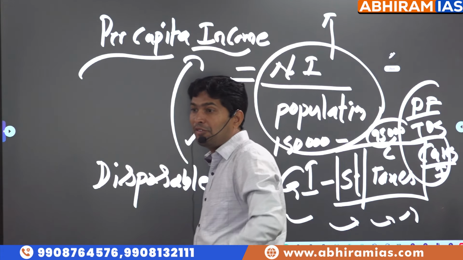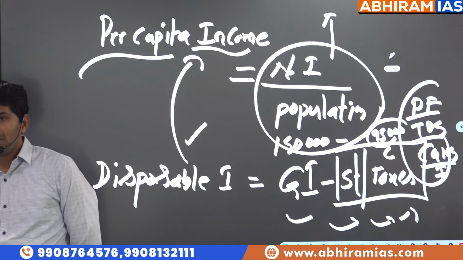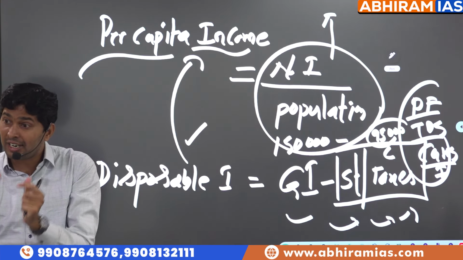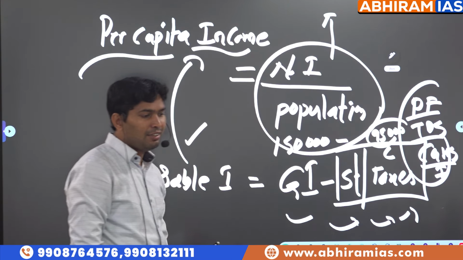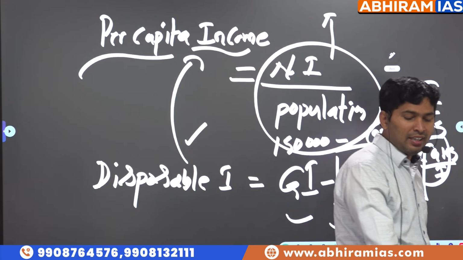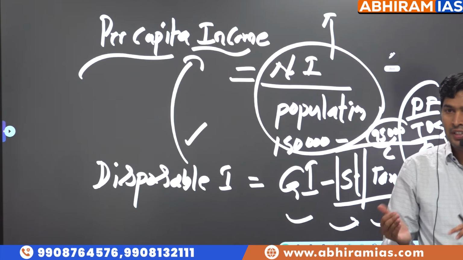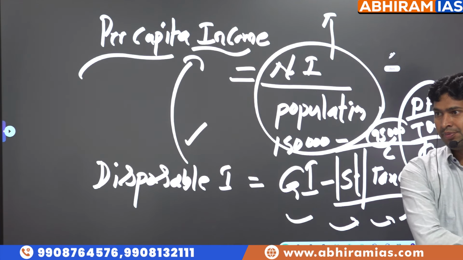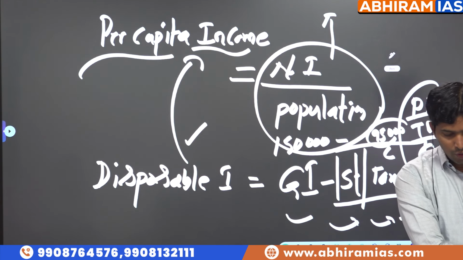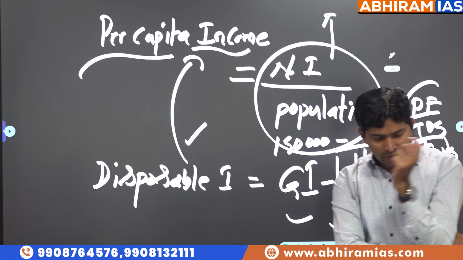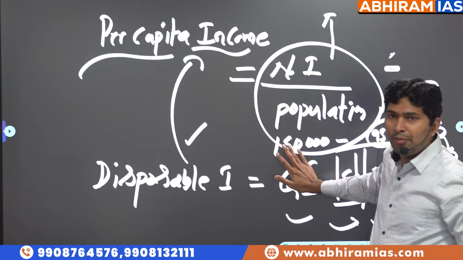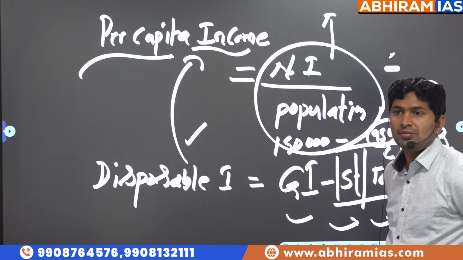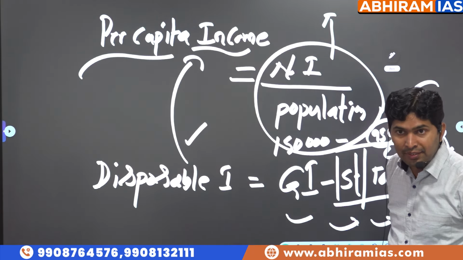Your gross salary is 1,50,000. You will not get 1,50,000 every month into account. After applicable taxes, whatever is ready to be spent, suppose 95,000 got credited to your account. You can spend entire 95,000, which is ready to be spent, is called as disposable income. Now look at how the questions are asked. If gross income remains same, government increases taxes, what happens to disposable income? Decreases. Did you understand what I am saying?